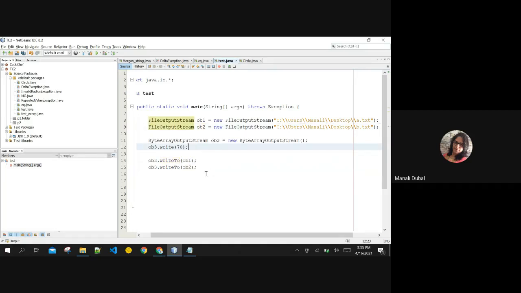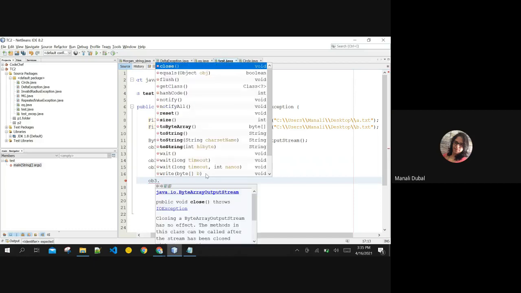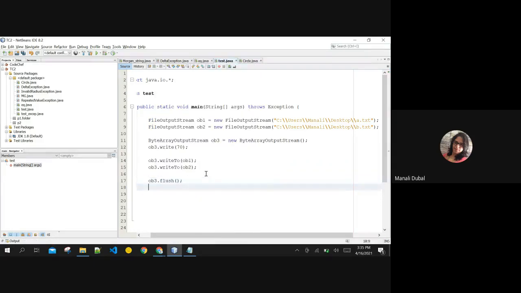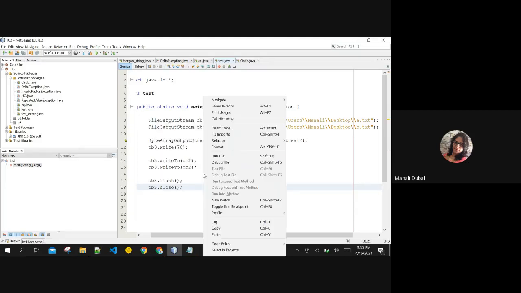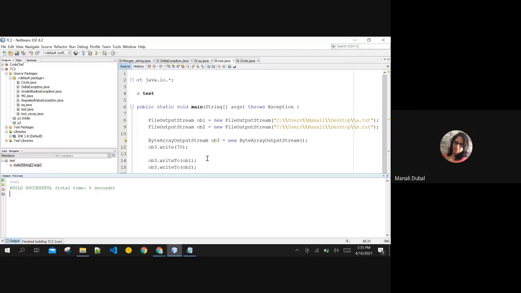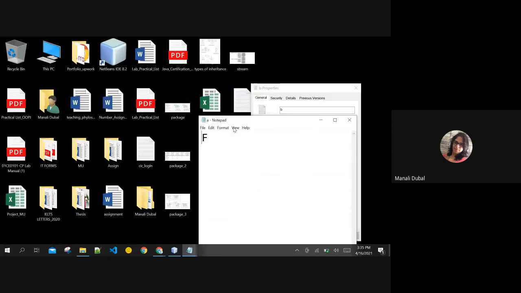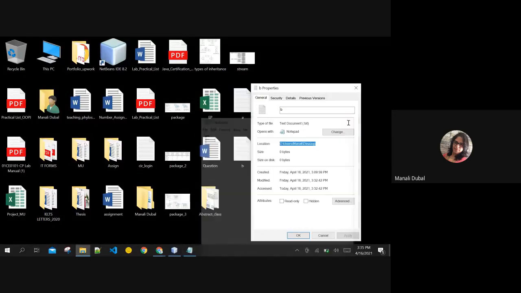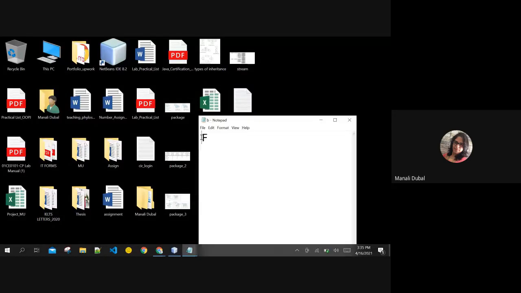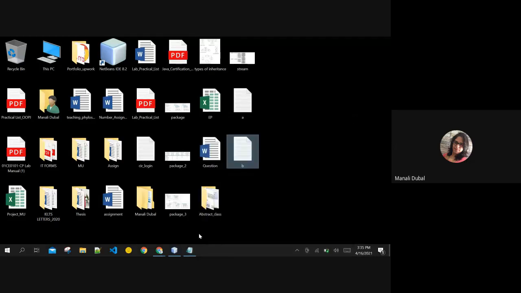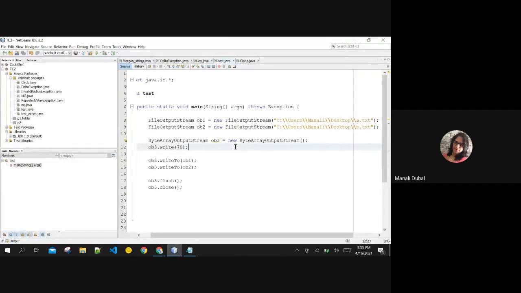And again, we can definitely use flush to flush out the data, and you can also use close to close the output stream for that matter. Right now, if we run the file, the write to function is capable of writing the data to both the files at the same time. See, in A we have the same data, in B we have the same data. So if you want to append or overwrite the content of both the file objects at the same time, you can do this.